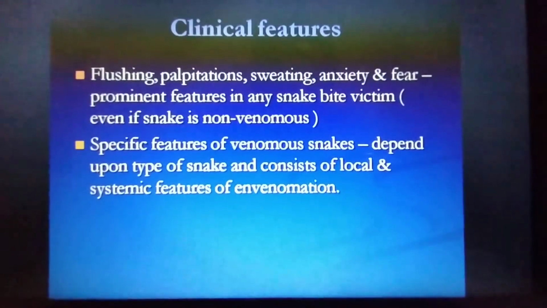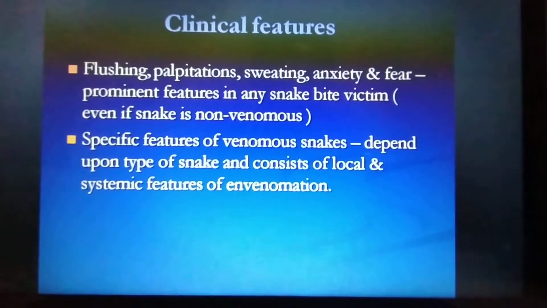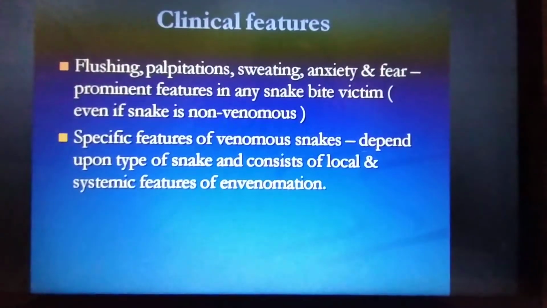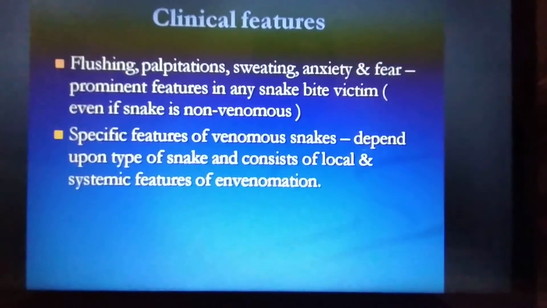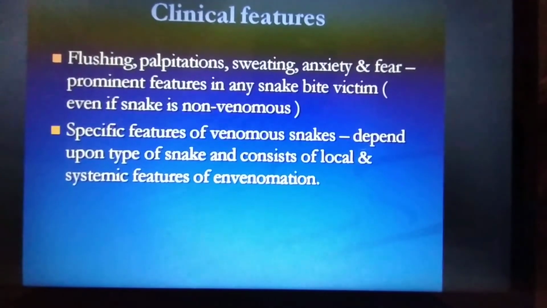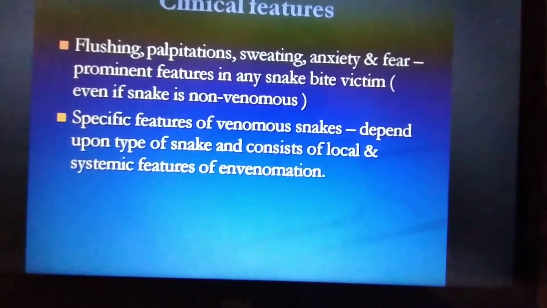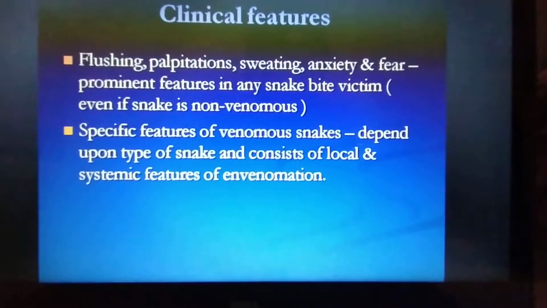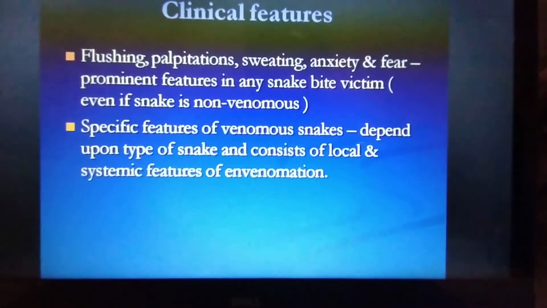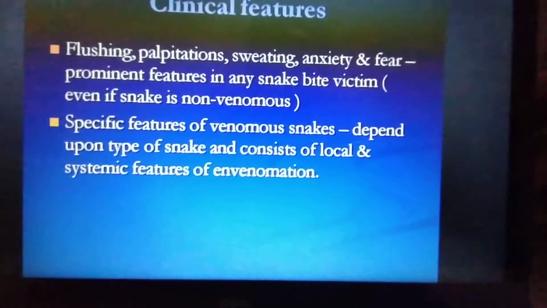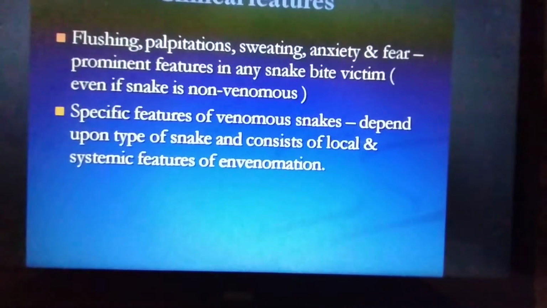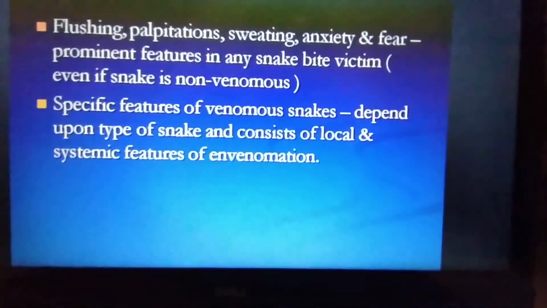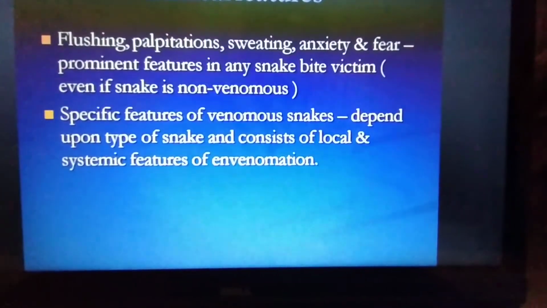So, what are the clinical features if a snake bite happens? What clinical symptoms can happen after a snake bite? You can see flushing or palpitation, sweating. Even if they don't know whether they were bitten by a snake or something else, you can see profuse sweating, and also anxiety and fear. These are the prominent features in any snake bite victim. Whether it is a venomous or a non-venomous snake bite, anxiety and fear are among the most common symptoms you can observe in patients.